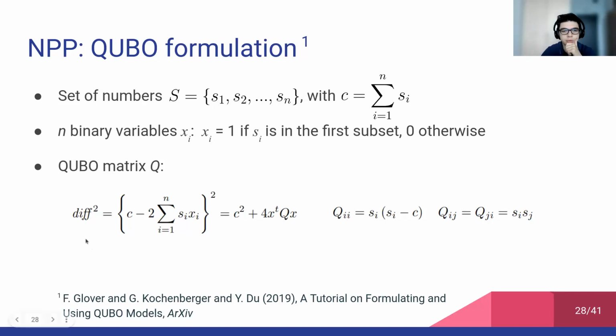Basically, first of all, we need to consider the squared difference between the two sums, and then to drop the constant C squared and the multiplicative factor 4. At this point, we have the problem in the canonical QUBO formulation, and the entries of the QUBO matrix Q are filled like shown on the right.